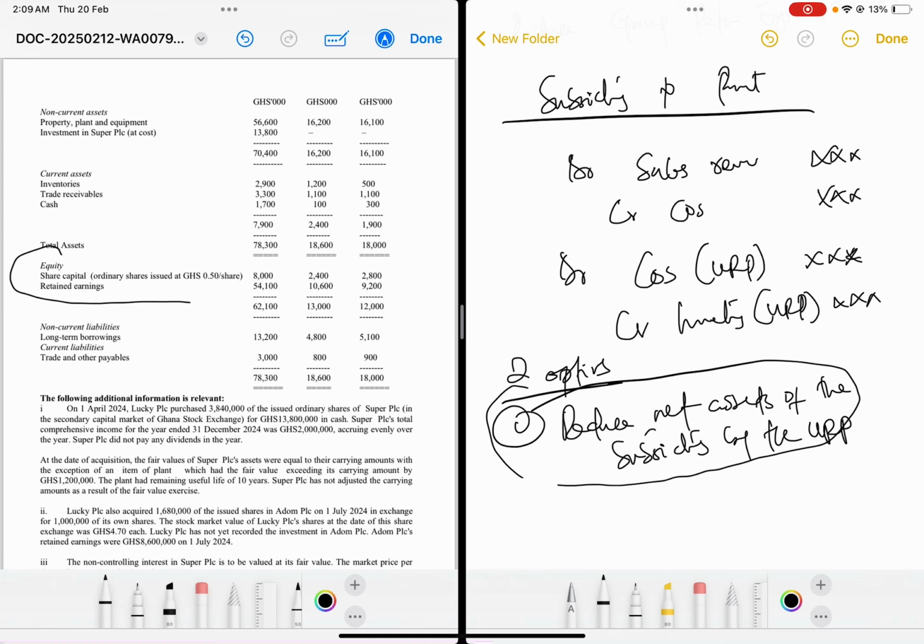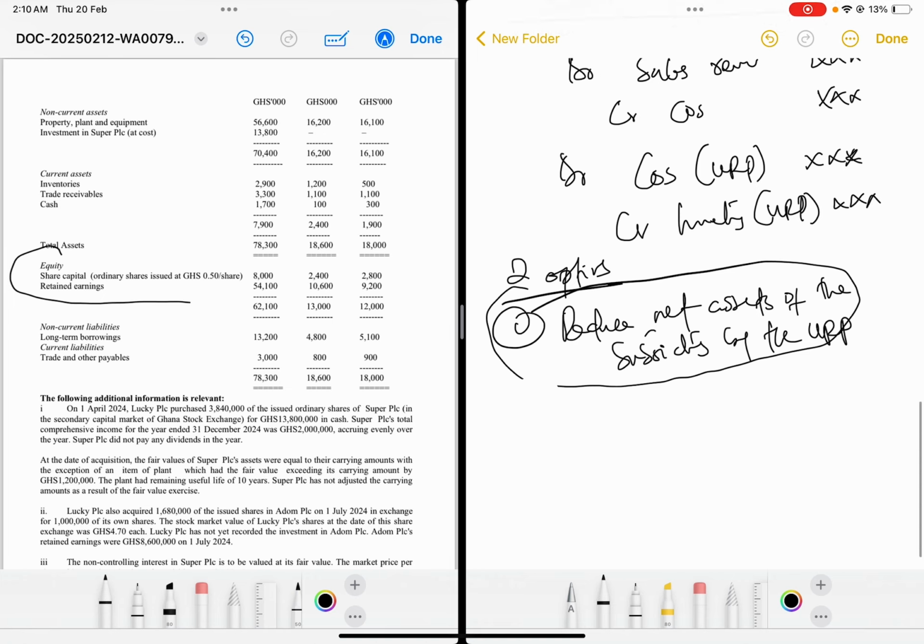So the only difference between the two is that when it's from parent to subsidiary, you are reducing what? Group retained earnings. When it's from subsidiary to parent, you are reducing what? Net assets of the subsidiary. So from parent to subsidiary, you are reducing the group retained earnings with unrealized profit. Subsidiary to parent, you are reducing the net assets of the subsidiary by the unrealized profit. Hope that is fine.